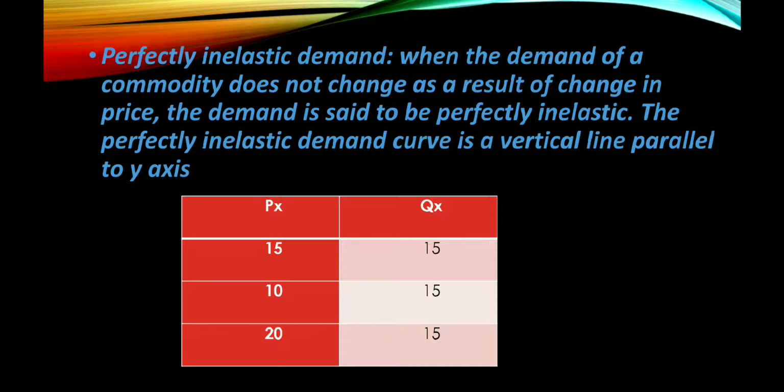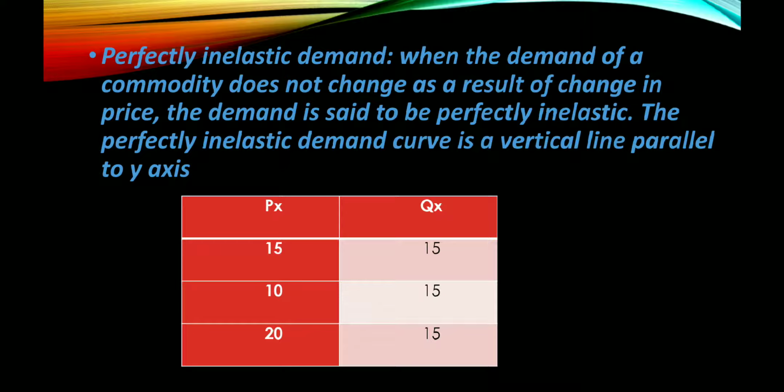Perfectly inelastic demand. When the demand of a commodity does not change as a result of change in price, the demand is said to be perfectly inelastic. The perfectly inelastic demand curve is a vertical line parallel to the y-axis.